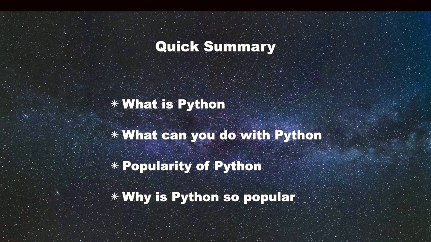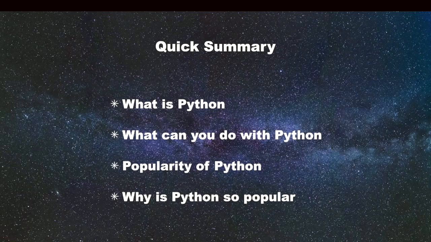So let's see a quick summary before we end this lecture. We discussed 4 points in this lecture. We discussed the Python definition and two concepts, high level and interpreted language. Then we talked about Python as a general purpose programming language, like a Swiss Army knife in your digital world. You can use this language to code in multiple areas.